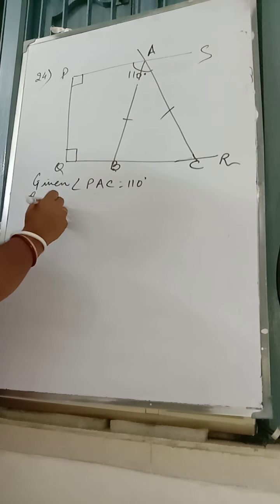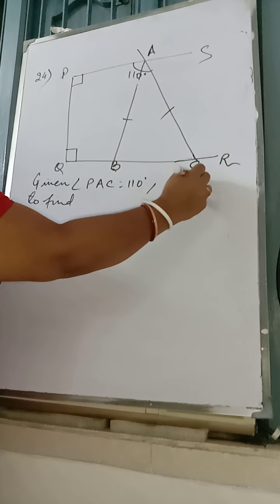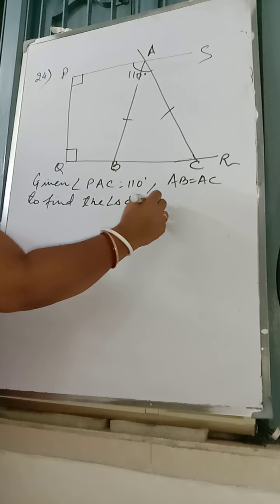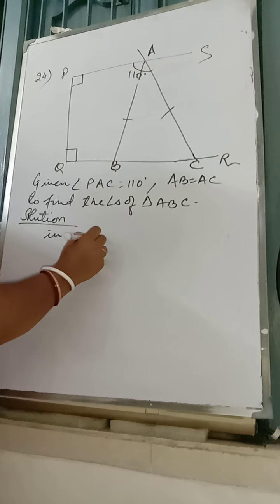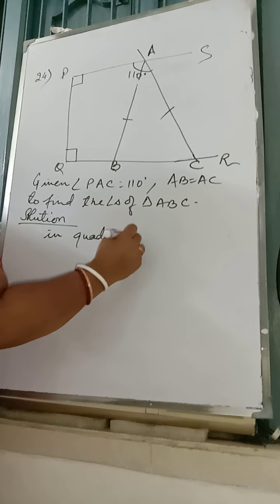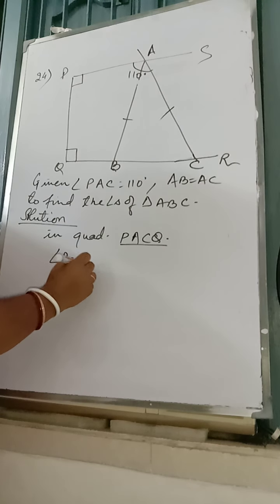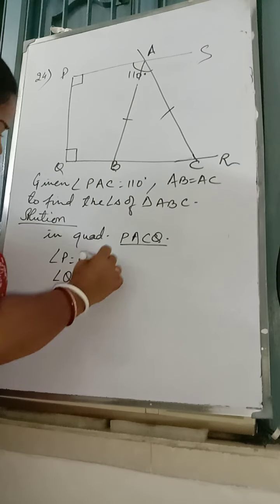To find, comma, AB is equal to AC. To find the angles of triangle ABC. Okay. Solution. In quadrilateral PACQ, angle P 90 degrees, angle Q 90 degrees, and angle A 110 degrees is given.